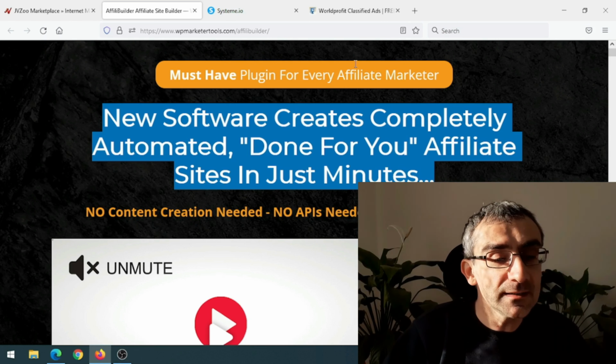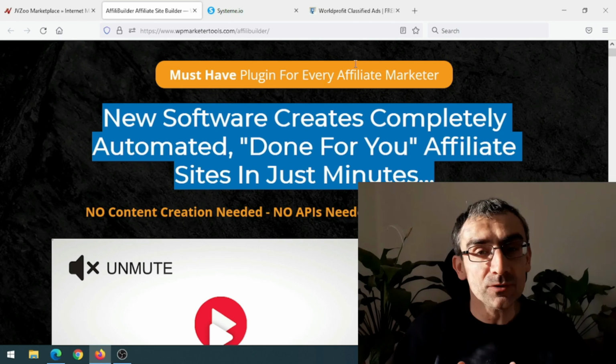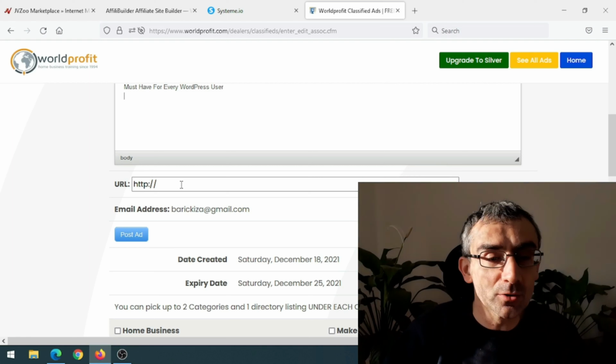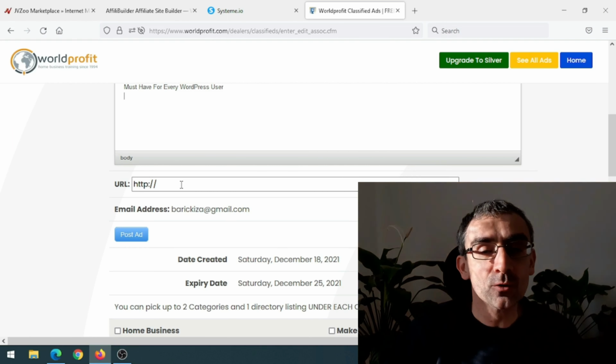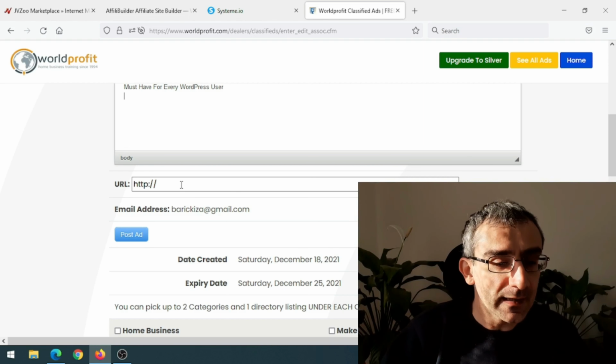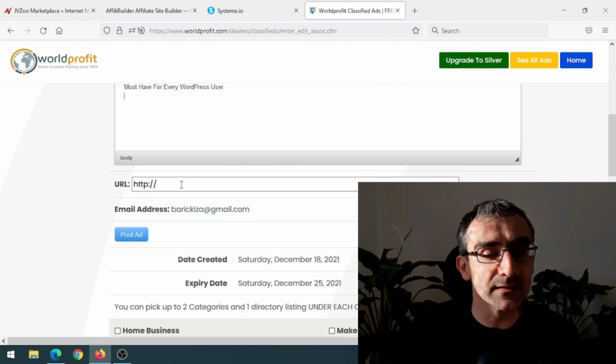And now you need to add your URL. Now this is really important. You do not wish to add your affiliate link because like I said, many websites do not allow direct affiliate links. So you need to go back on system.io and you need to click here, okay, to copy the link to your bridge page. And then go back here and paste that link here, okay? This is the link to my bridge page on system.io.